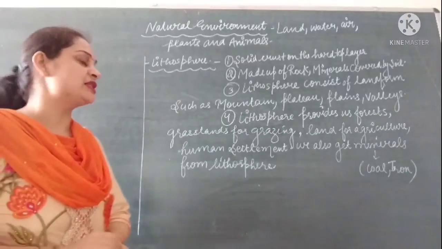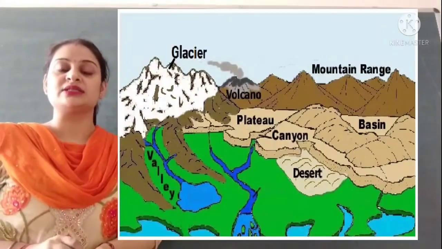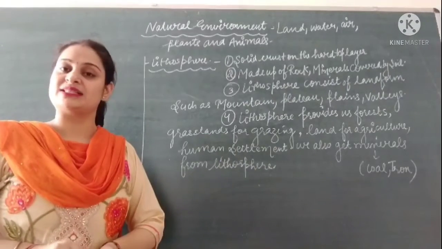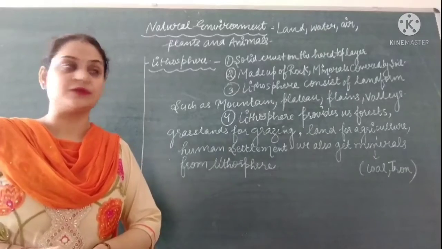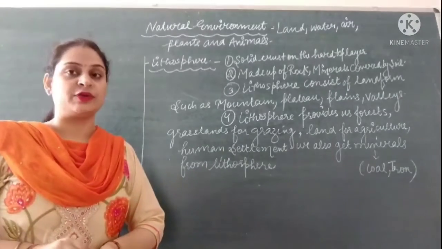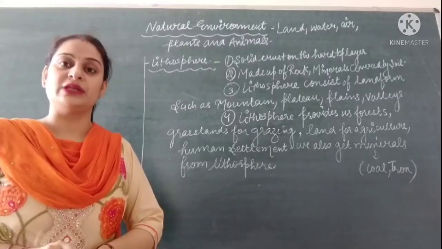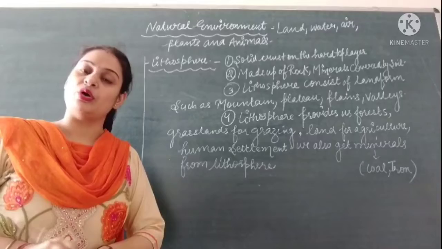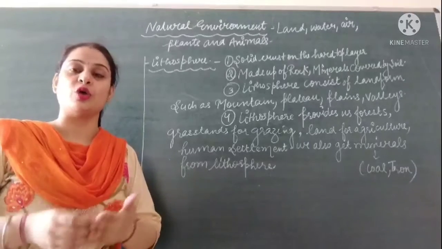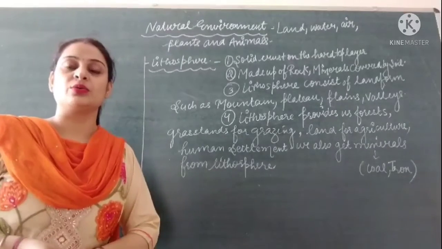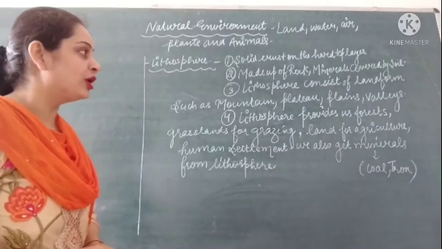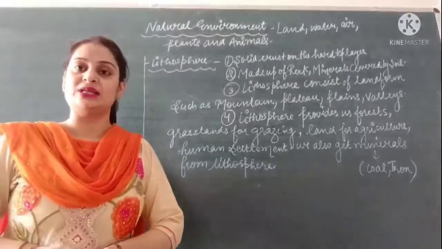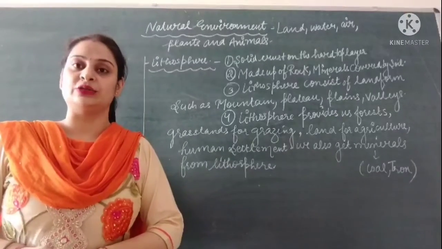Then third, lithosphere consists of landforms such as mountains, valleys, plateaus and plains. Mountains are found on the surface of land, which is also a part of lithosphere. Same with plateaus, which are also found on land. Plains means farms, which are also found on land, and land is the topmost layer of the earth which is known as lithosphere. So all these landforms like mountains, plateaus, plains and valleys are found on lithosphere.